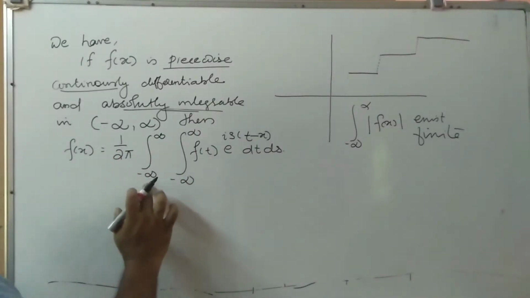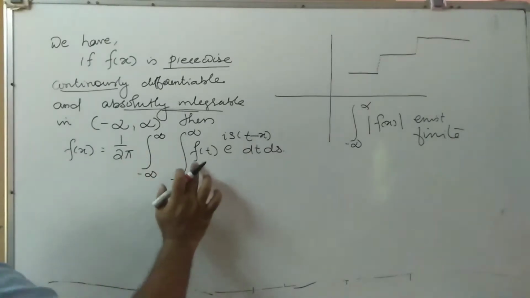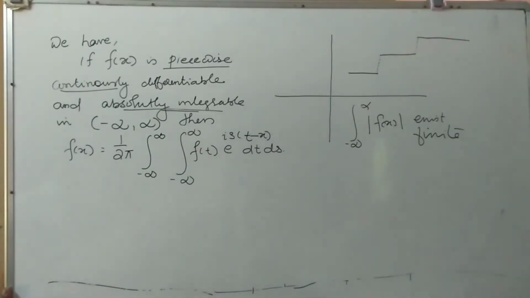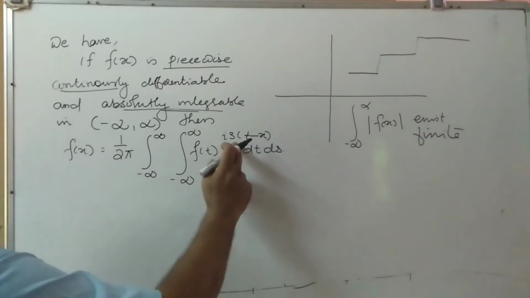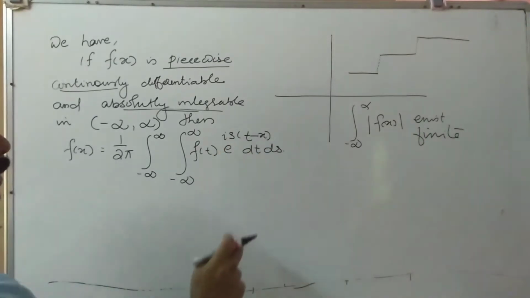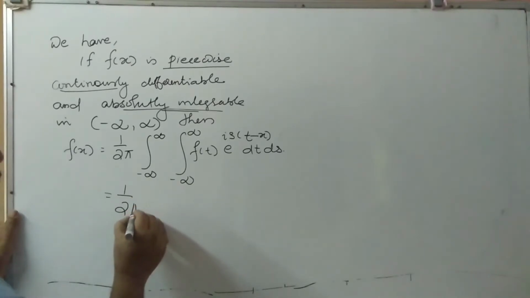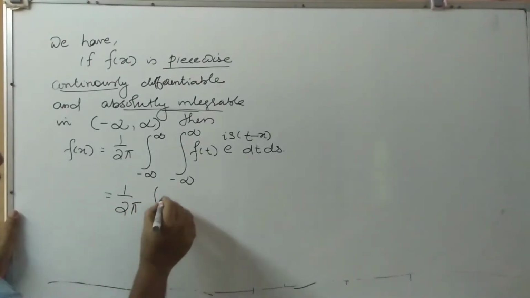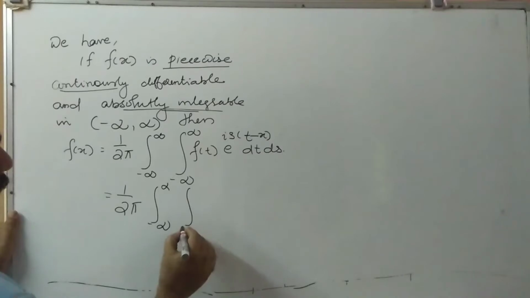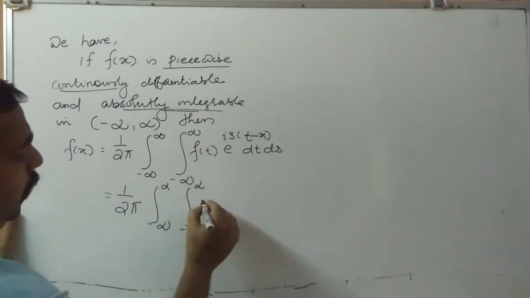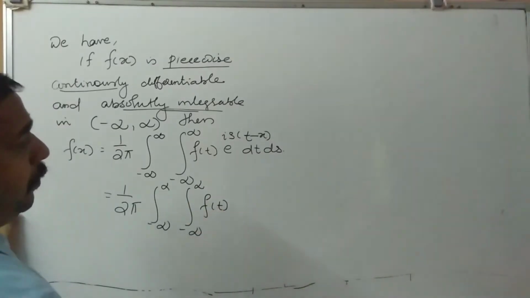1 by 2 pi integral minus infinity to infinity integral minus infinity to infinity f of t e raised to is into t minus x dt ds, equal to 1 by 2 pi integral minus infinity to infinity integral minus infinity to infinity f of t.